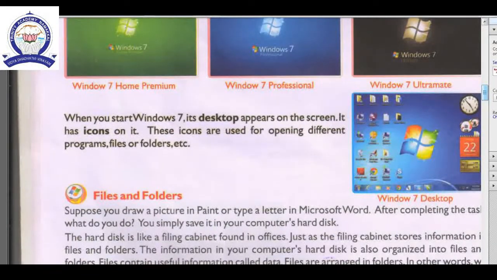Okay. See, these are the icons. I am pointing here with the help of the mouse pointer. This is the desktop. Here we can see small icons on the desktop. These icons we can see only in Windows. That's why Windows is designed by the GUI, graphical user interface. This graphical user interface we cannot use in some other operating systems. This is the very unique point I want to share with you.